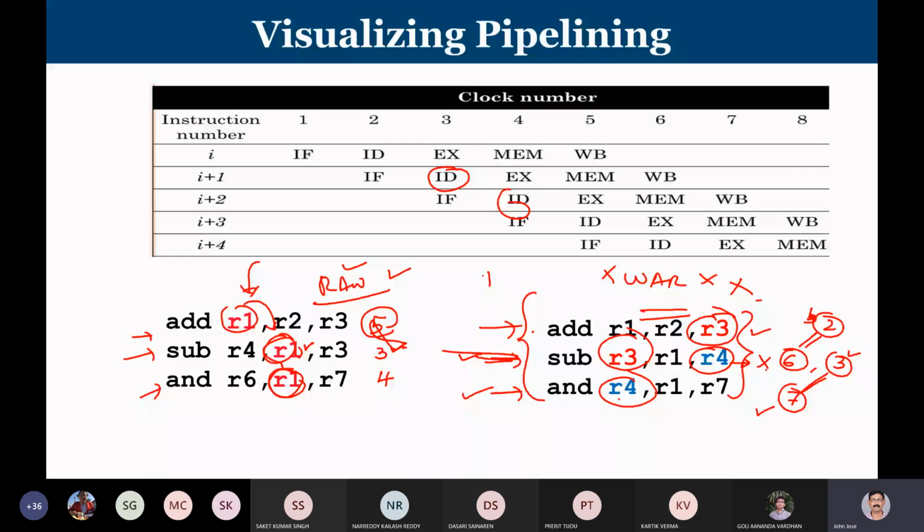Did I clarify your query? Yes, sir. Understood, sir. Okay. Anything else? Then let us move to the next question. Yes, sir, please. But how should we correlate this to the "without operand forwarding" line? How should we correlate these two?